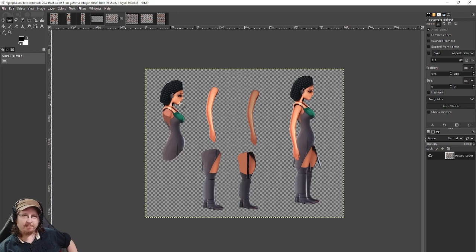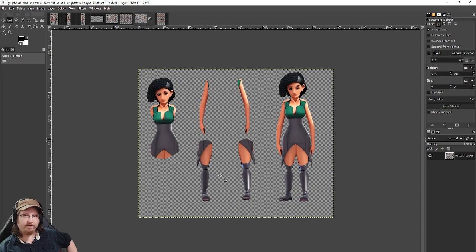So yeah, we have her side view, and then here is the front view, which is much easier to cut out because everything's kind of separate. So we cut off her arm here, we cut off her other arm here, we cut off her legs, and we have something that's ready to animate. So let's go on over to Creature and get to animating.